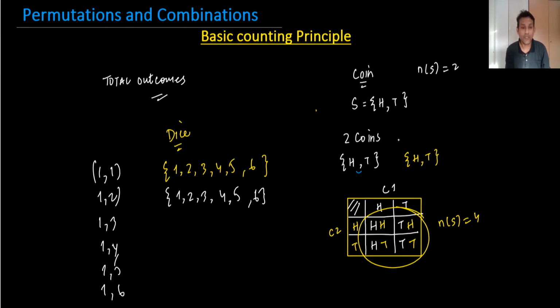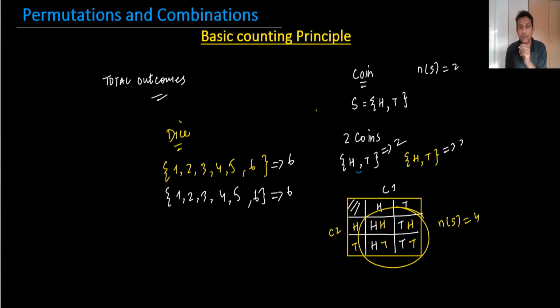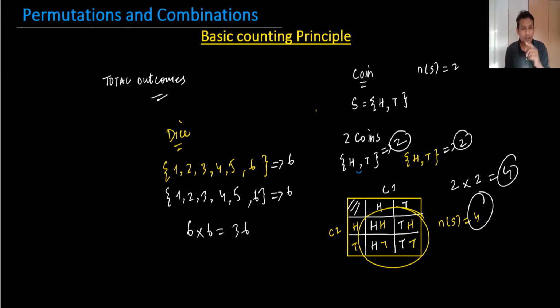So what is the basic counting principle? The basic counting principle says whenever you have an individual number of sample spaces, 6 and 6, or here 2 and 2, what do you have to do? Just multiply 2 and 2, it's coming 4. This 6 and 6 when you multiply is coming 36. This is called the basic counting principle. When you have the individual outcomes and multiply all the outcomes, you will get the total outcomes using all the events. You have dice or coins. Suppose we have three coins.